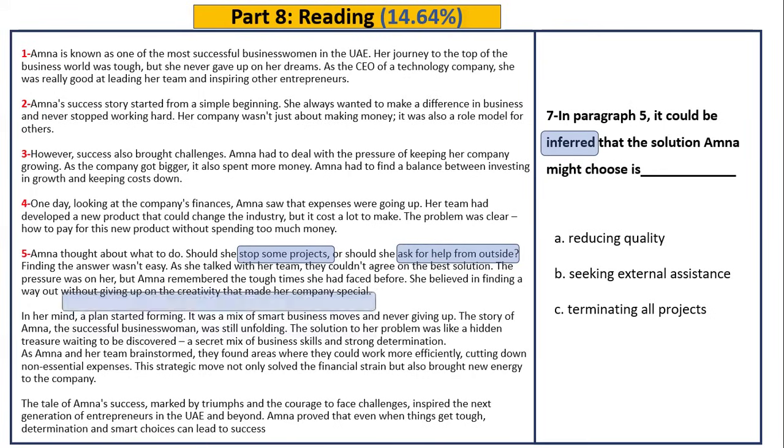And then here, you'll have a line which says that she is ready to do anything, but she is not going to give up on the creativity that made her company special. So if you are given these 2 choices, which one should she choose if she is not going to sacrifice the quality or the creativity? Is she going to stop the project or ask for help from outside? Of course, it's seeking external assistance because she is not going to stop some projects if these are the only choices. Later, when you read the text, you'll find that this was not the solution chosen. It was a third one. She thought of something else.